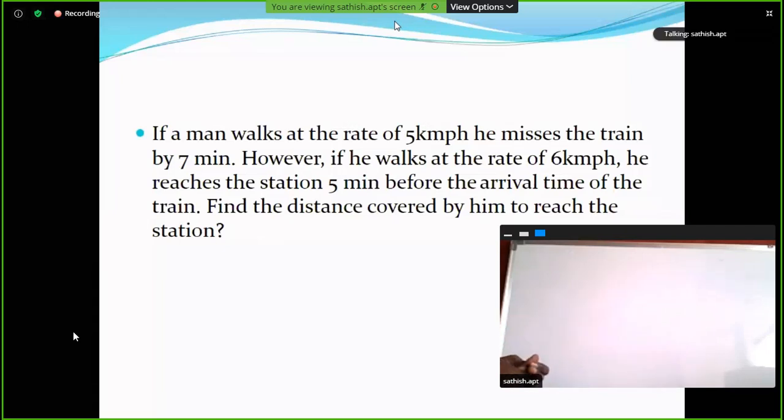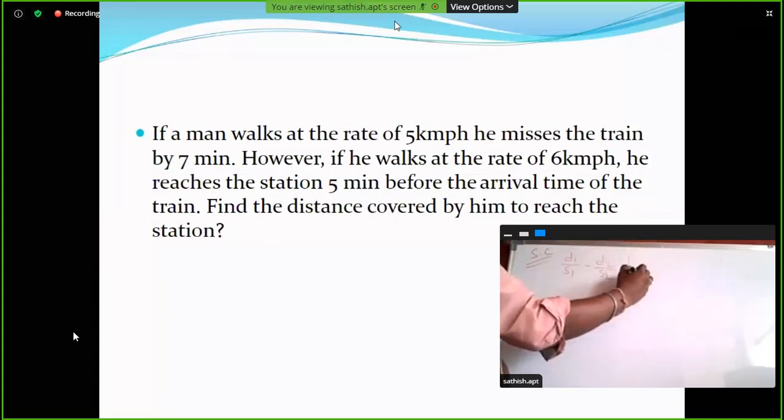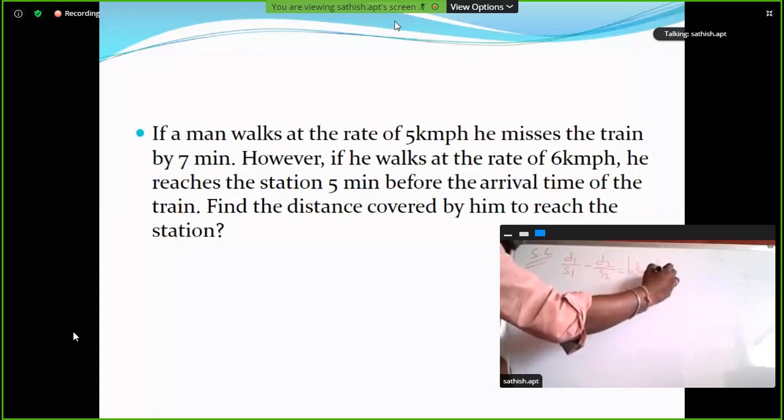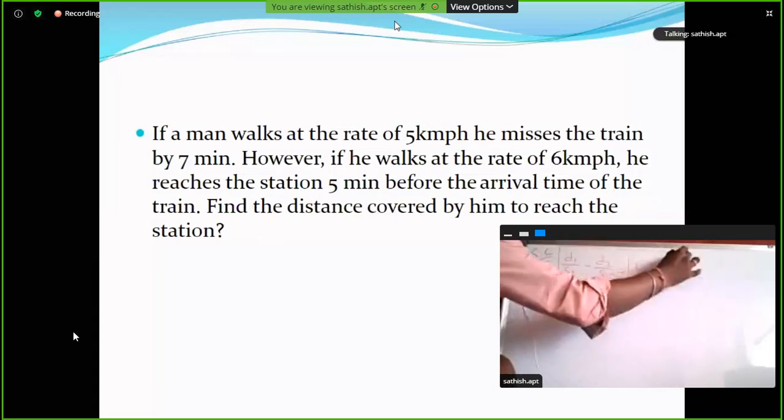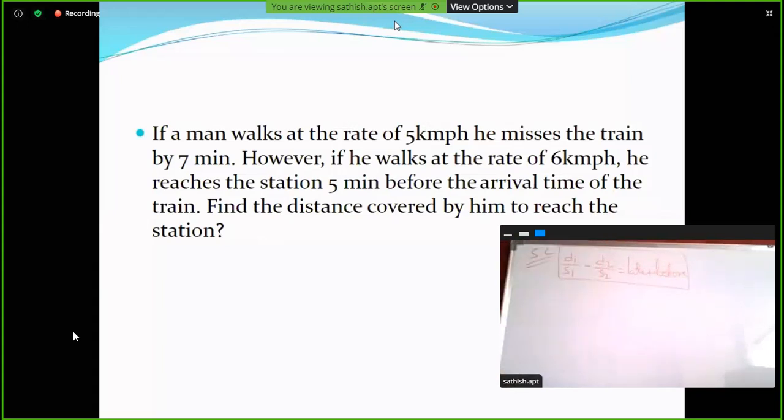Write it, ma, the shortcut one. You want the shortcut method? Clear? So D1 by S1 minus D2 by S2 is equal to late time plus before time. Late time plus before time. So what is the distance, ma? Distance is constant. Let it be x kilometers. In the first case and second case, both are equal.